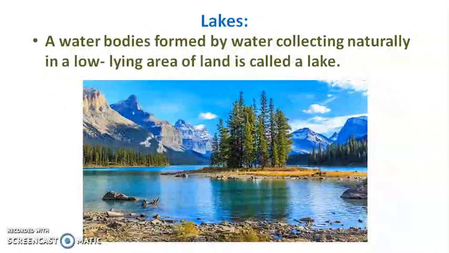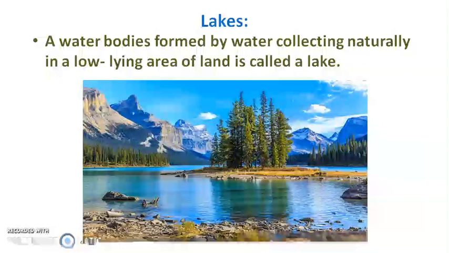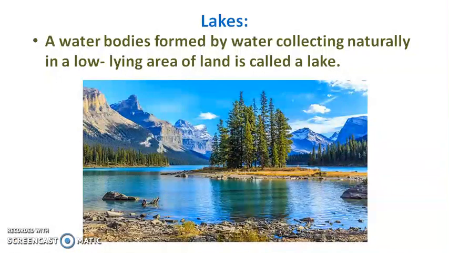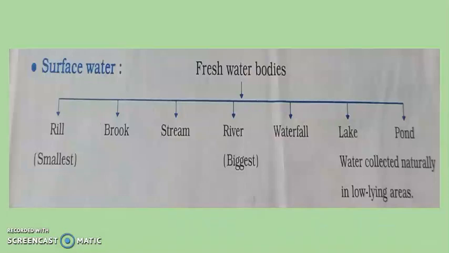Now regarding lakes, we can say that a water body formed by water collecting naturally in a low-lying area of land is called a lake. So, we can say that rills, brooks, streams, rivers, waterfalls, lakes, ponds, etc. together are called surface water. Rills are the smallest and the river the biggest source of fresh water.